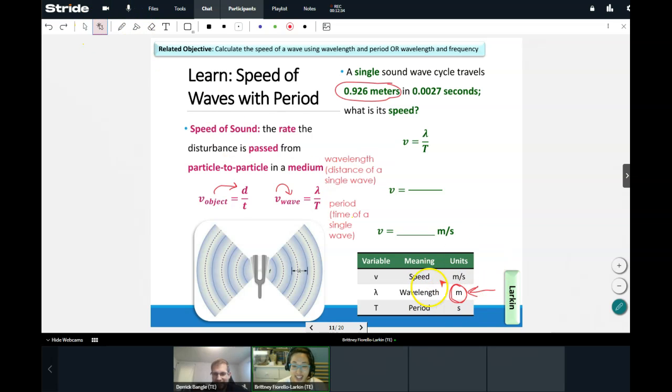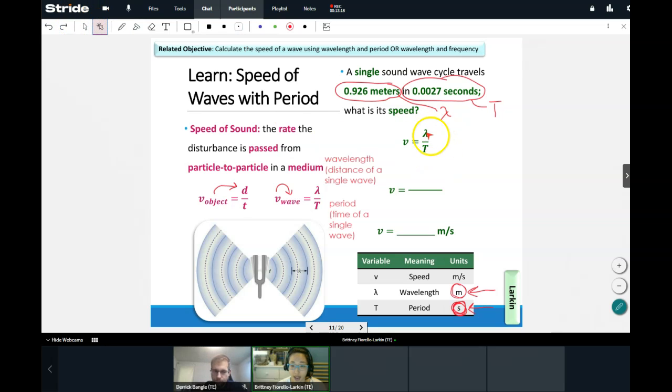All right, so here we go. Yeah, this is going to be our wavelength, right? So I'm going to label that as my lambda. All right, and 0.0027 seconds is normally time, but again, in terms of waves, we call this what? Seconds is now the unit for what? Tell me in the chat. Seconds is our unit now, not for time, but for what? Again, it's time for a wave, which is called the what? Yeah, it's actually called the period, right? So this is abbreviated with a capital T.